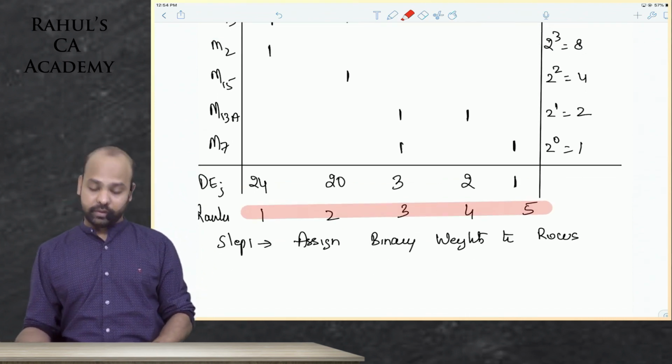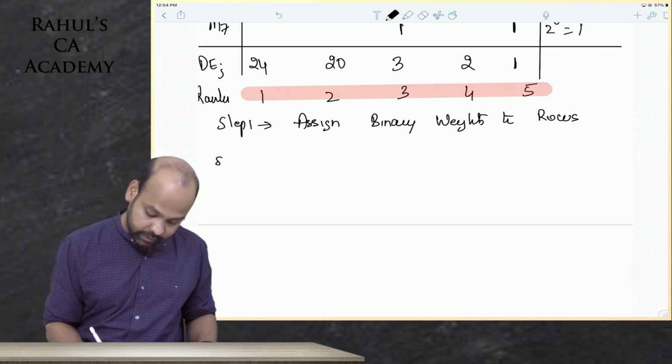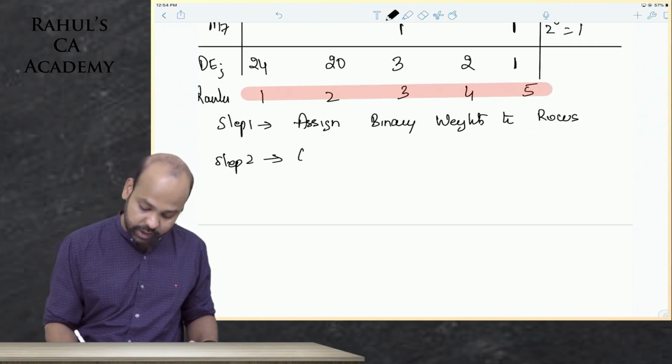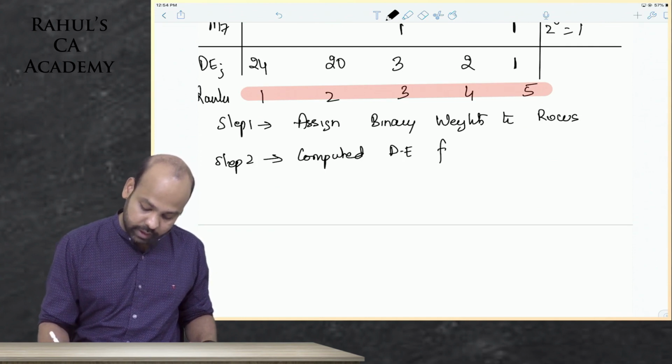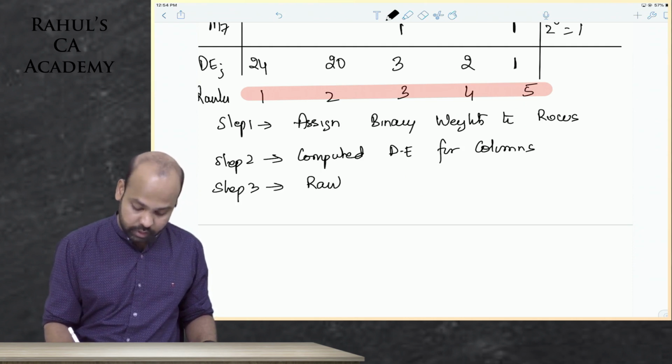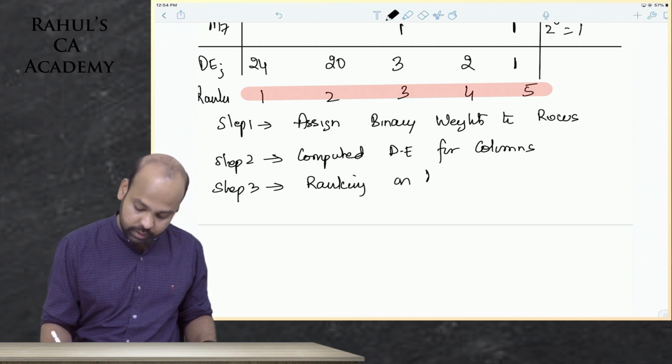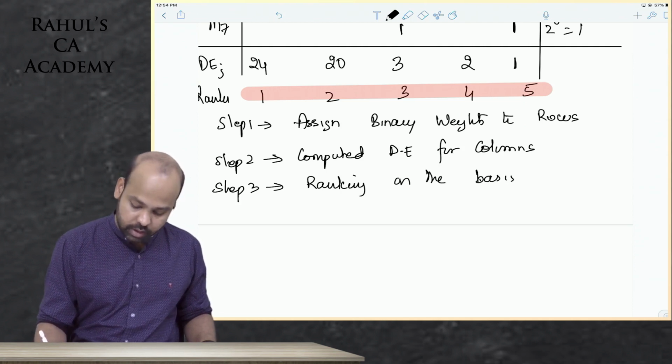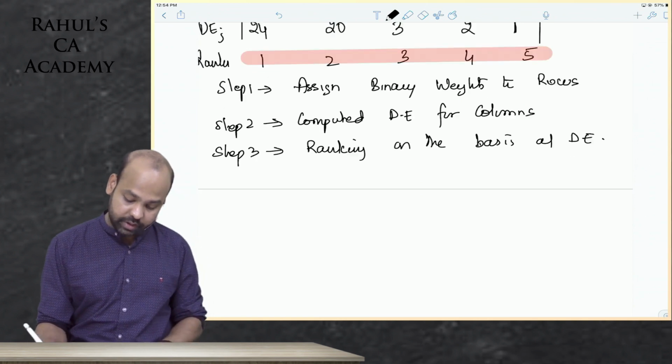Please understand, guys. All of you, please stop writing for a minute. Listen to my explanation. You have assigned binary weights and then we have computed the decimal equivalent for columns. Third thing is we have ranked on the basis of D. Done? Yes, sir, done. Now, guys, there is no more interchange.